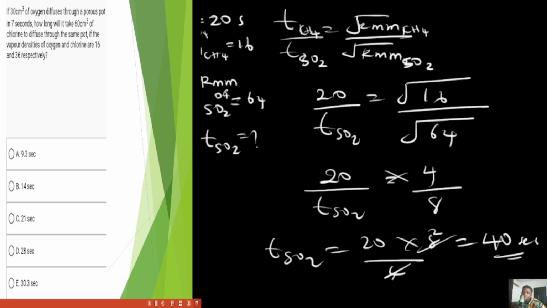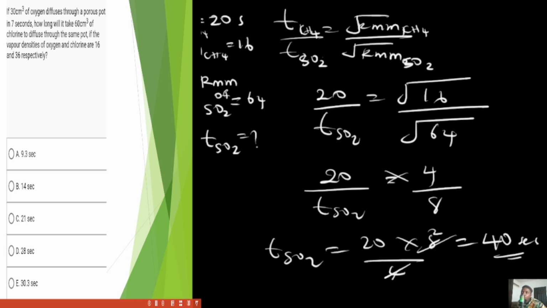The question says, if 30 cm cube of oxygen diffuses through a porous pot in 7 seconds, how long will it take 60 cm cube of chlorine to diffuse through the same pot if the vapor densities of oxygen and chlorine are 16 and 36 respectively?